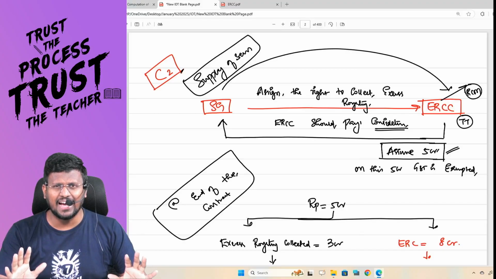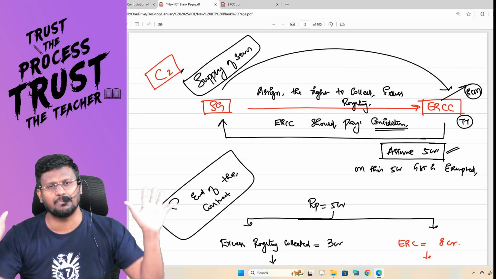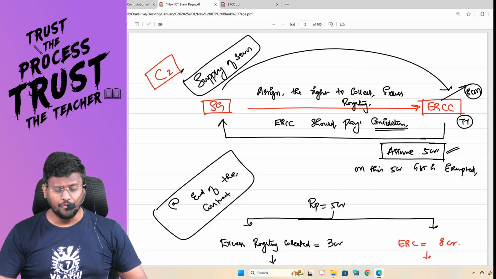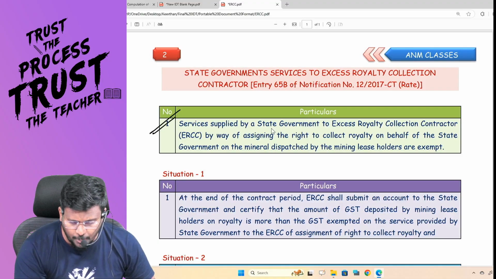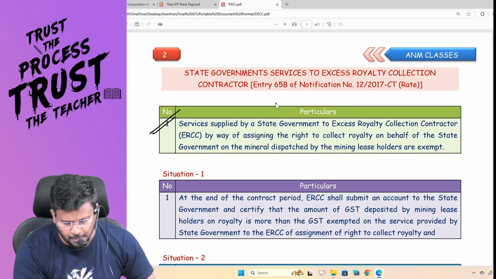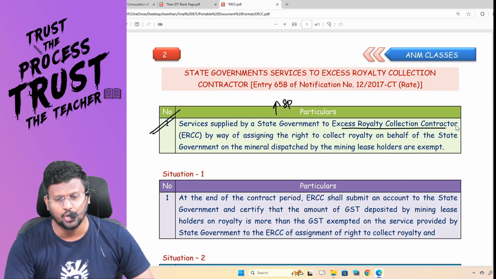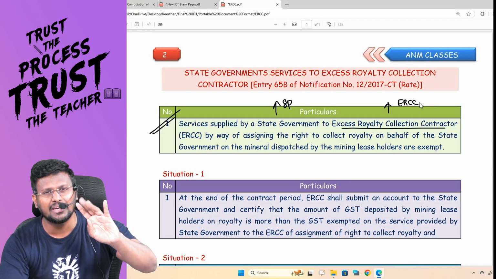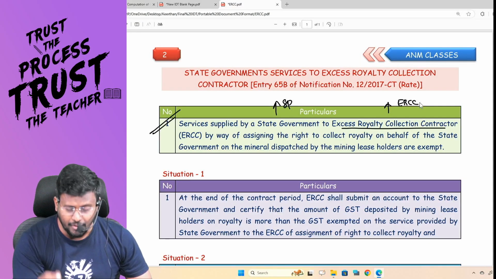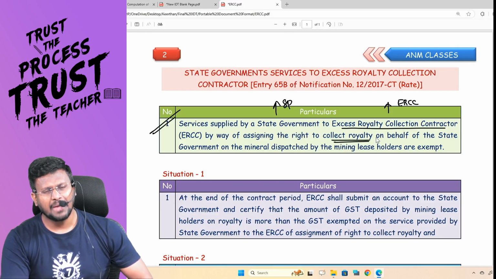So government said that, sir, GST on that 5 crore is exempted. Now you read this. Service supplied by state government. So the service provider is state government, to excess royalty collection contractor, which is ERCC, by way of assigning the right to collect royalty.